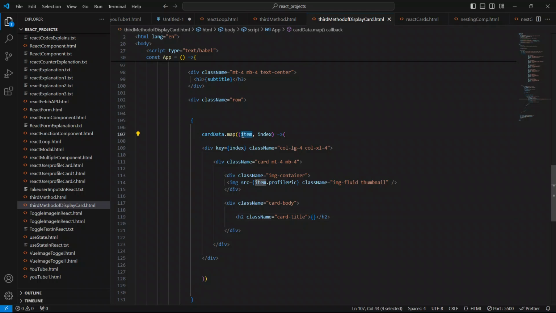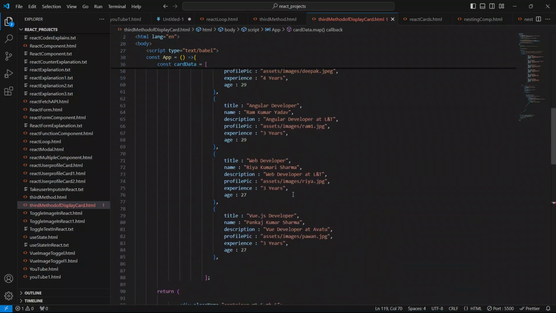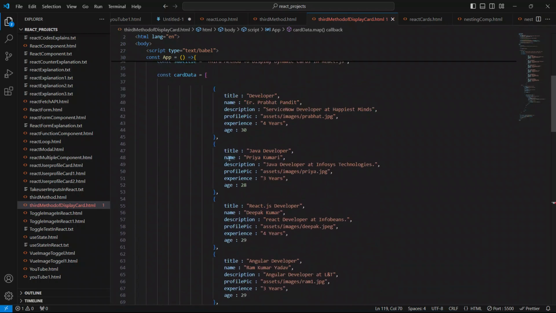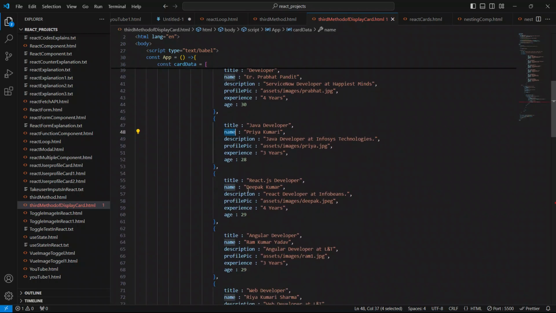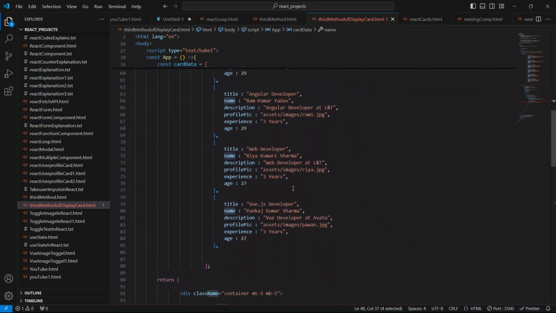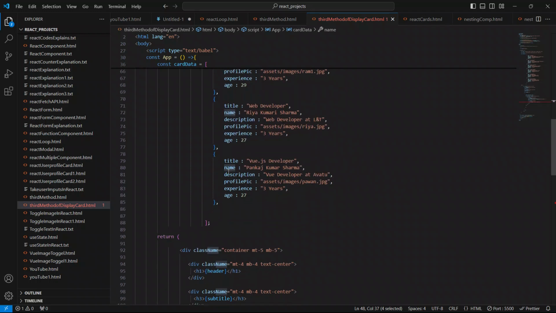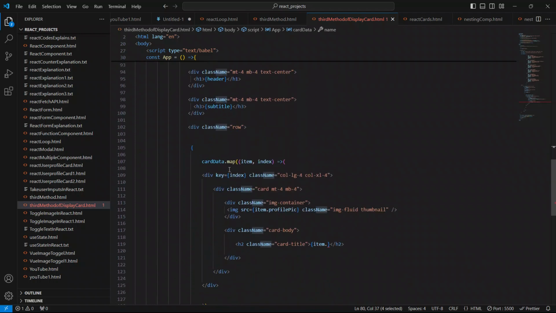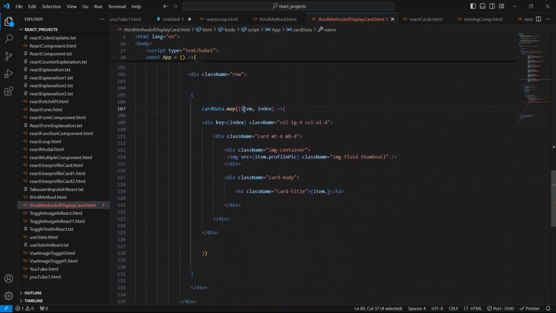So copy this item from here, and I'll say here dot name to show the name. Like name Prabhat Pandit, name Priya Kumari, name Deepak Kumar, name Ram Kumar Yadav, name Riya Kumari Sharma, and name Pankaj Kumar Sharma. To show this, copy this key or the property name from here, and just say this item dot name. So save your code and go to the browser and see the magic.